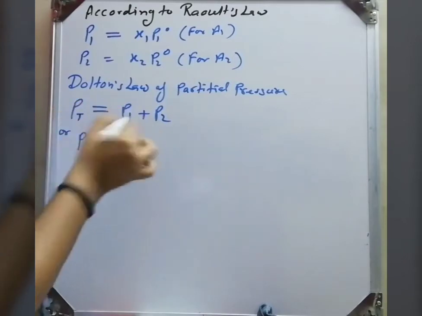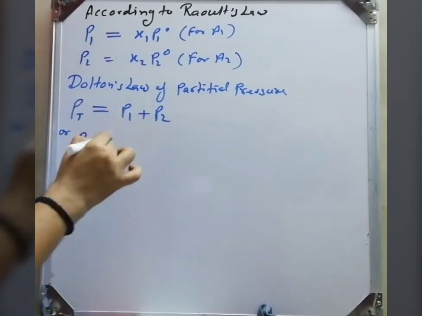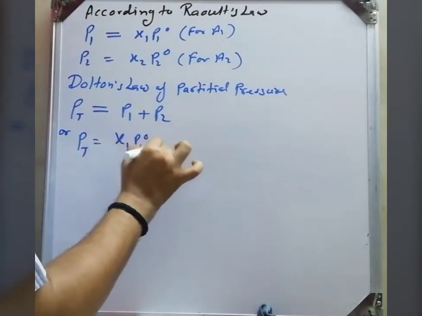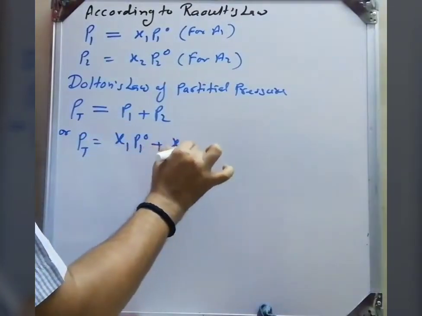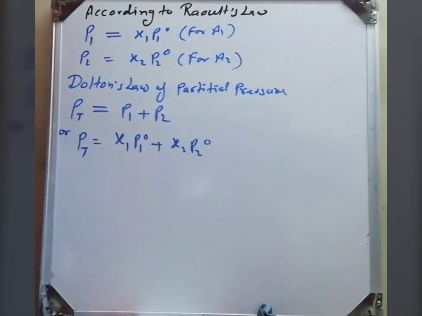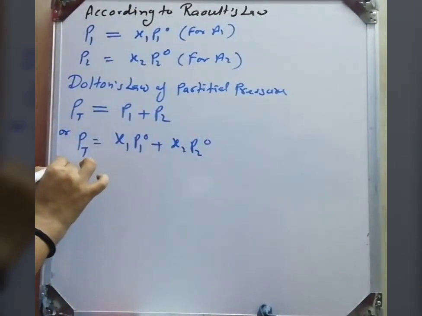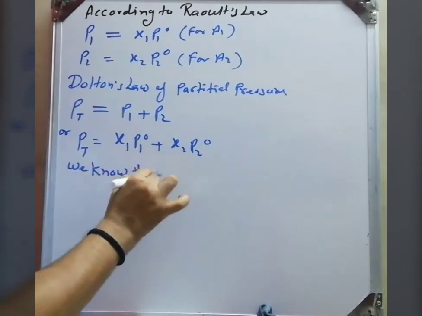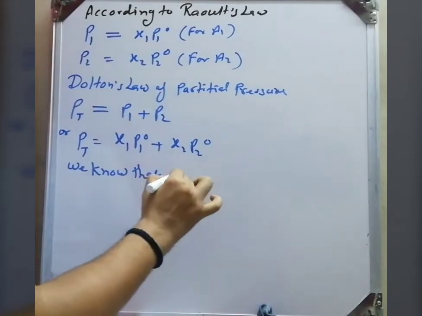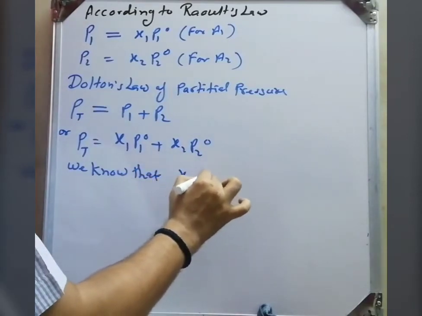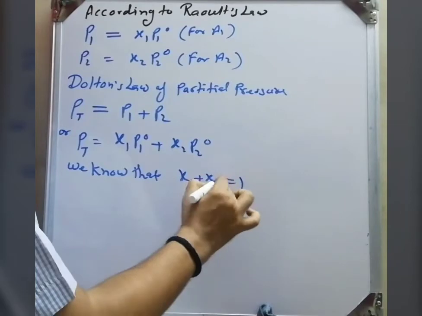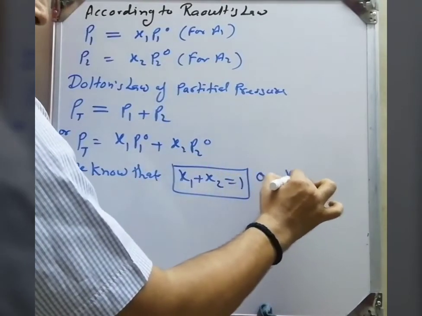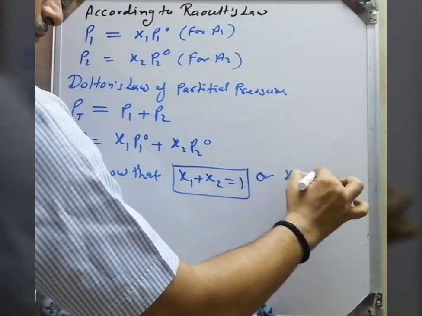Now instead of P1 we can write X1 into P10 plus X2 into P20. Now we know that X1 plus X2 is equal to 1, or X2 is equal to 1 minus X1.